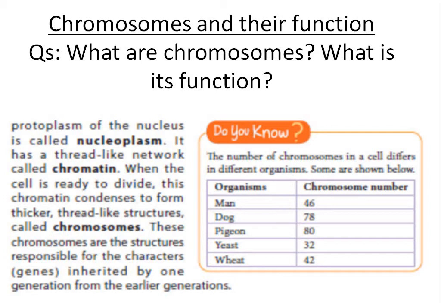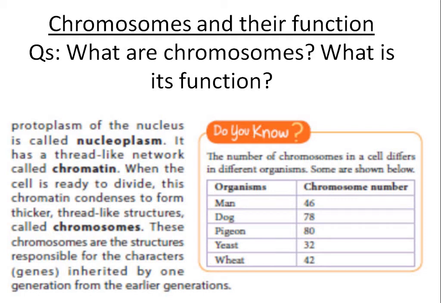These chromosomes are the structures responsible for the characters inherited by one generation from the earlier generation. So the role of this chromosome is, they are structures responsible for our characters.